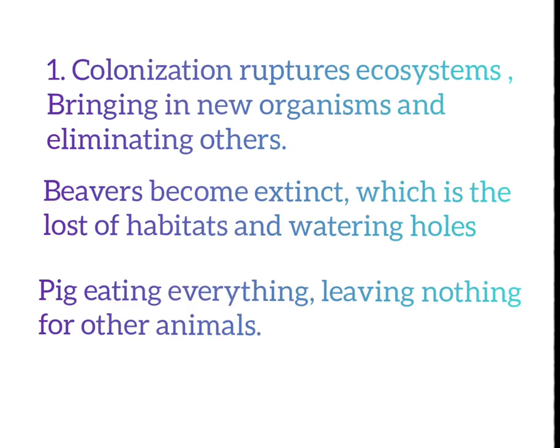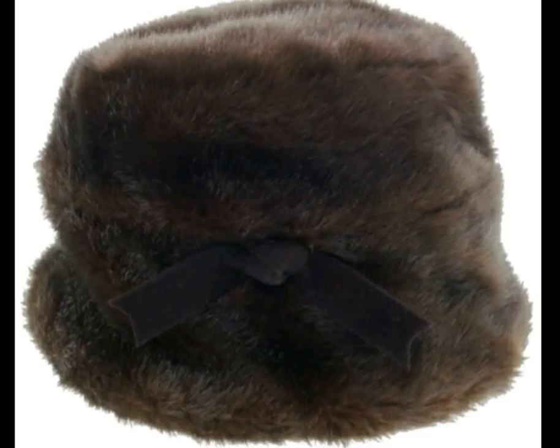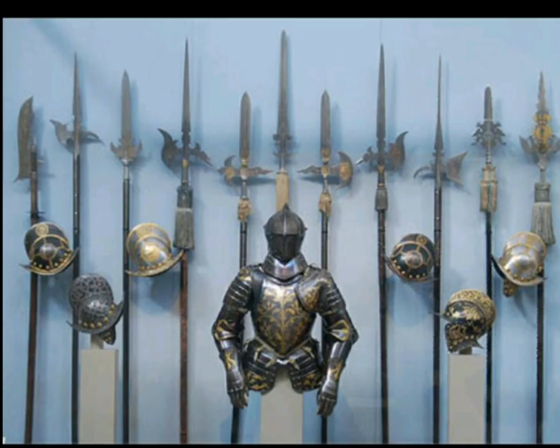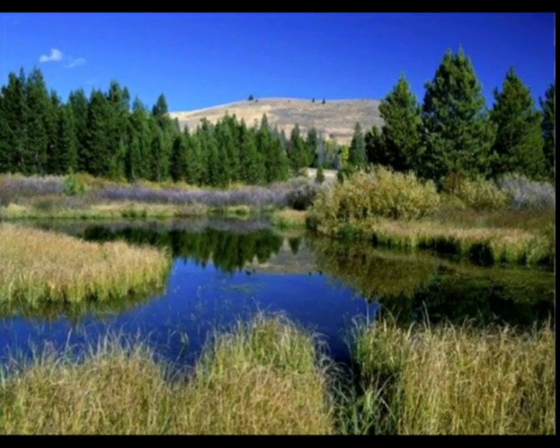The environmental consequences of the Columbian Exchange was colonization ruptured many ecosystems, bringing in new organisms while eliminating others. The popularity of beaver trim hats in Europe combined with Indians' desire for European weapons led to overhunting of beavers in the Northeast. Soon, beavers were extinct in New England, New York, and other areas. With them gone came the loss of beaver ponds, which was a habitat for fishes and a water resource for deer, moose, and other animals.